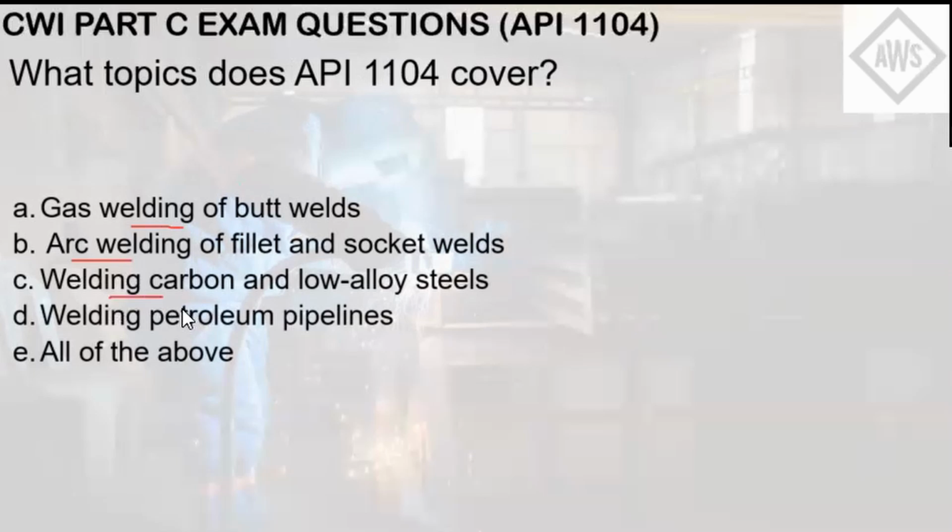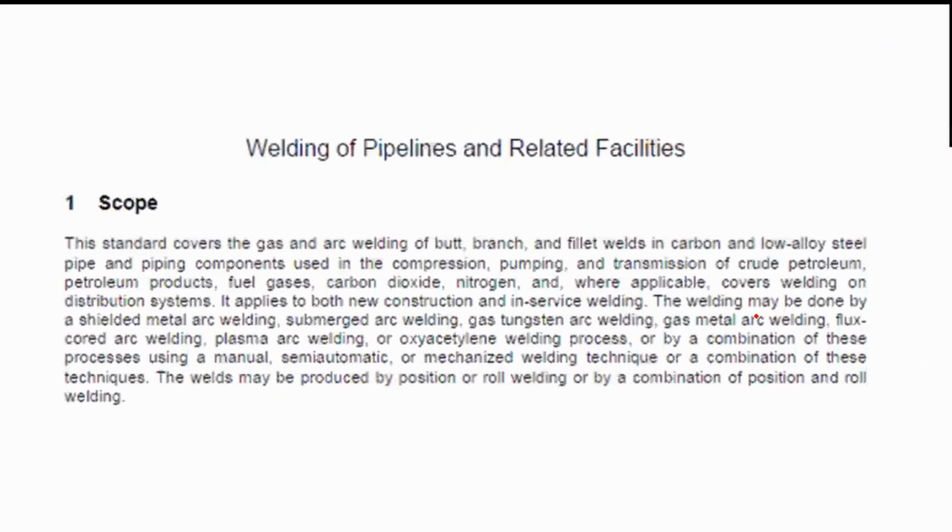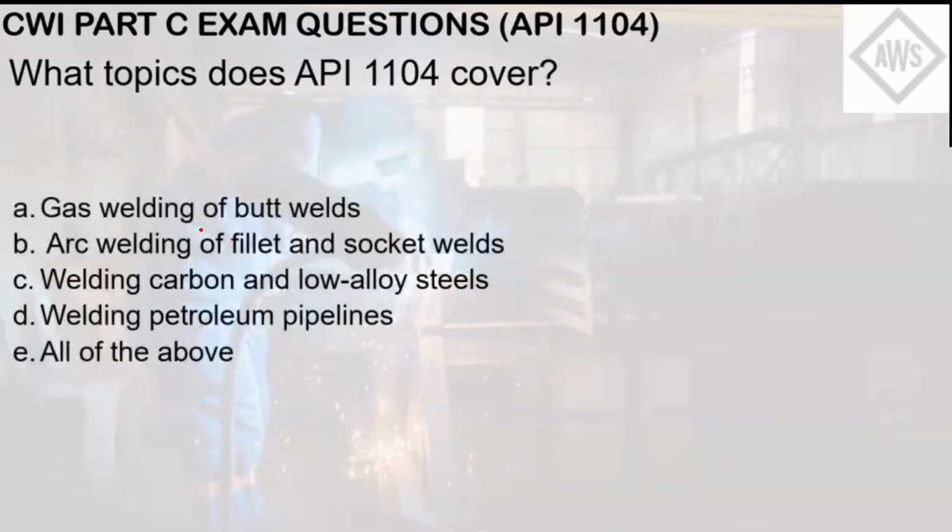Letter C, welding carbon and low alloy steels. Letter D, welding petroleum pipelines. Or letter E, all of the above. This type of question is already screaming to look into the scope of the standard, which is in Chapter 1. As you can see here, 1104 covers both gas and arc welding and welding of carbon and low alloy steel pipes and welding of the transmission lines of crude petroleum products. So as you can see here, every word of that scope is mentioned in these choices. So the answer here is all of the above, letter E.